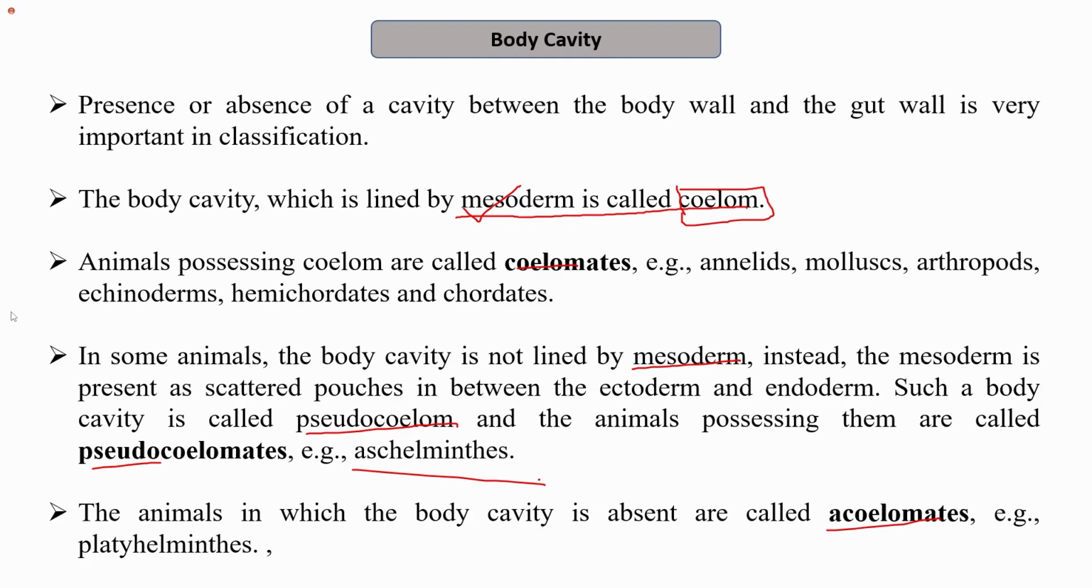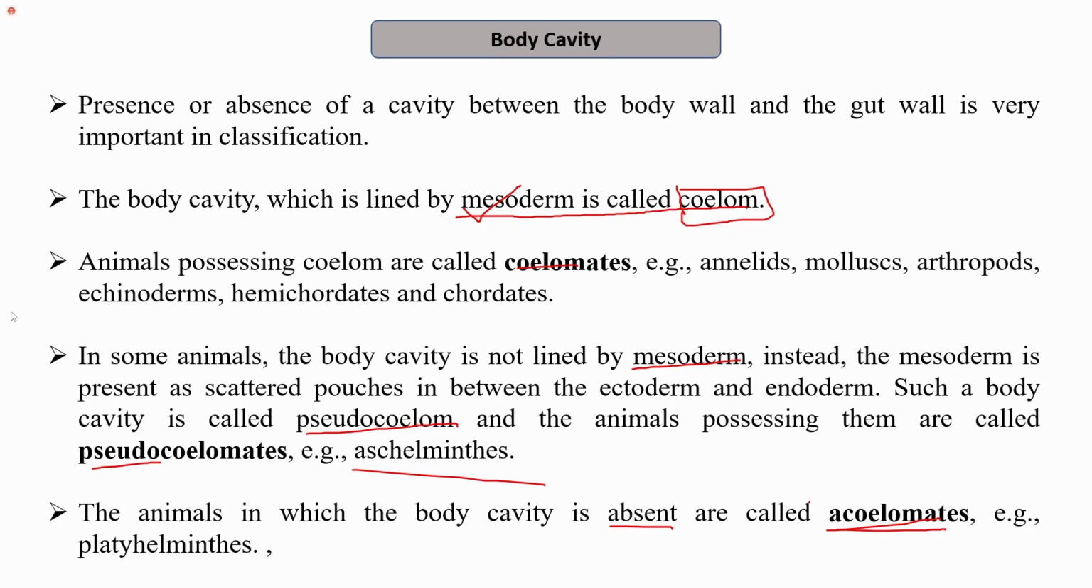So for now, coelomates are the ones which have a body cavity lined by mesoderm, while in pseudocoelomates, instead of a body cavity lined by the mesoderm, we have mesoderm as scattered pouches in between the ectoderm and endoderm. So basically, no true cavity is present, and therefore they are known as pseudocoelomates, that is, false coelom. The animals in which the body cavity is absent are called acoelomates. So on the basis of body cavity, we can divide organisms into three types: acoelomates, pseudocoelomates, and coelomates.